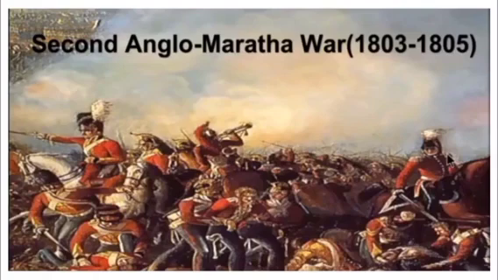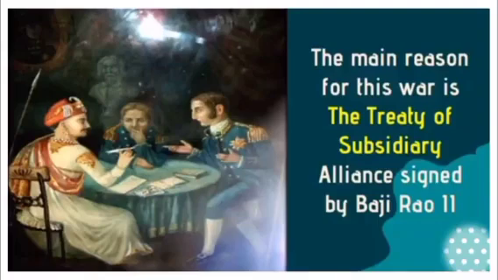Now let's see the Second Anglo-Maratha War, which was fought between the time period of 1803 to 1805. The main reason for this war is the Treaty of Subsidiary Alliance signed by Baji Rao II.